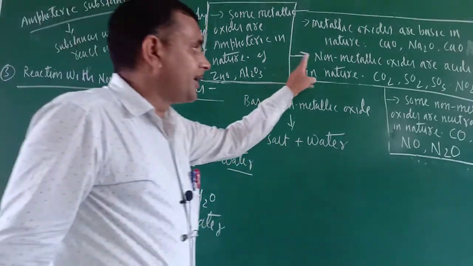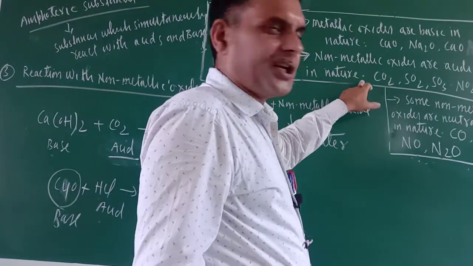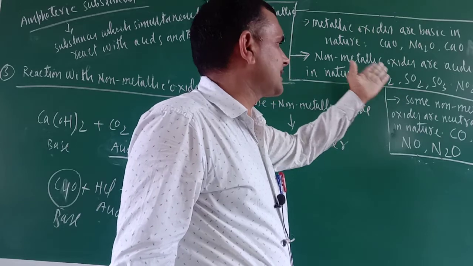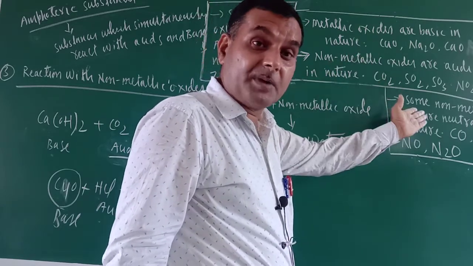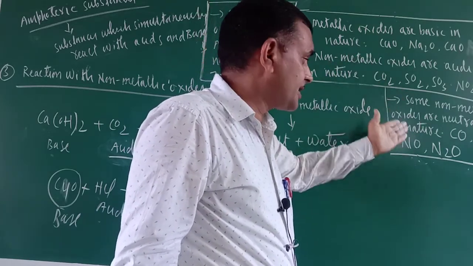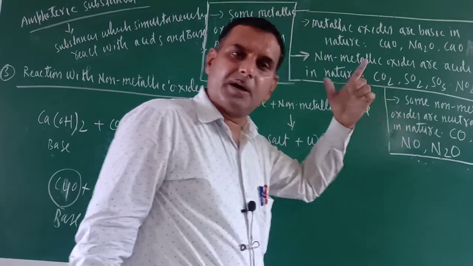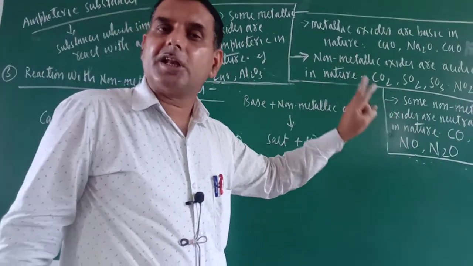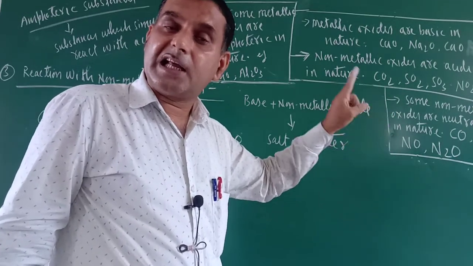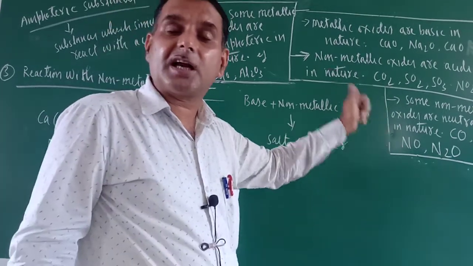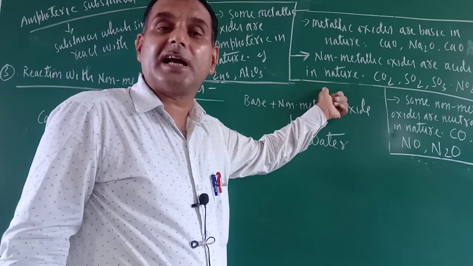Non-metallic oxides are acidic in nature. But some non-metallic oxides are neutral in nature. Just see: carbon monoxide, NO and N2O. Remember, these are the three non-metallic oxides which are neutral in nature. Otherwise, all non-metallic oxides are acidic in nature.